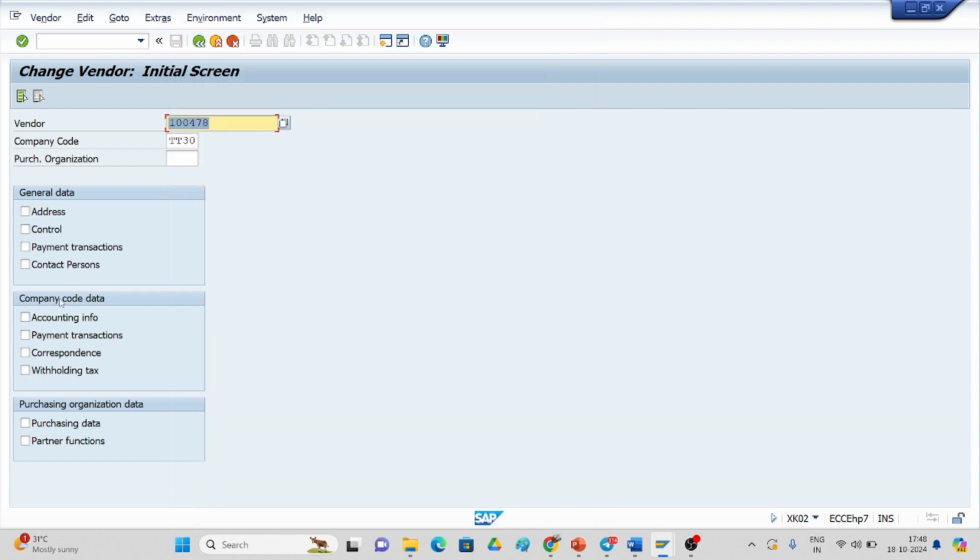Like I have created. If you observe here, the vendor general data, company code data, and purchasing data. General data is common. Company code data is as per the company code level. Purchasing data is at client level. These two are client level, and this is company code level. So for withholding tax, we have to extend this vendor.